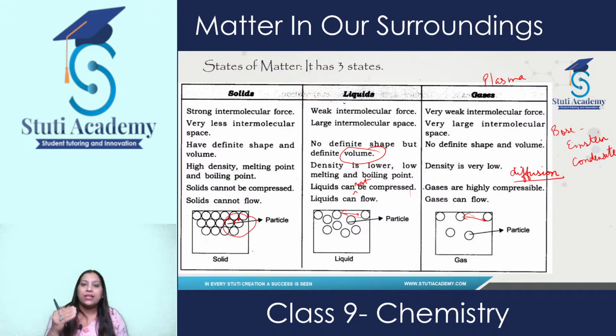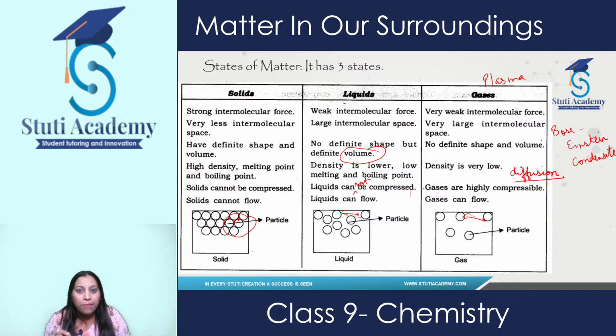These two are the other states of matter. If we talk about plasma, in the plasma state, the particles are highly energized. They are super excited. For example, the particles present in LED bulbs and tubes are an example of plasma.